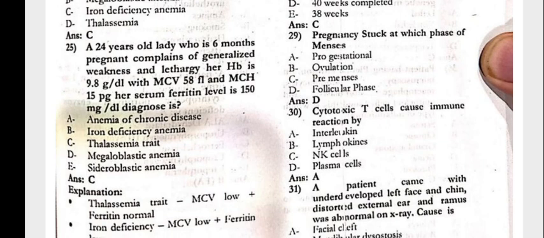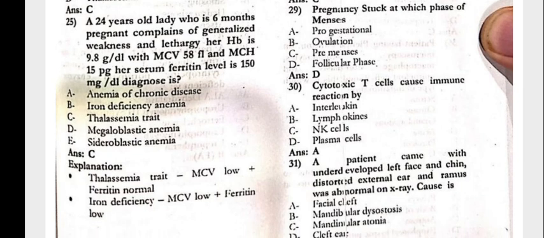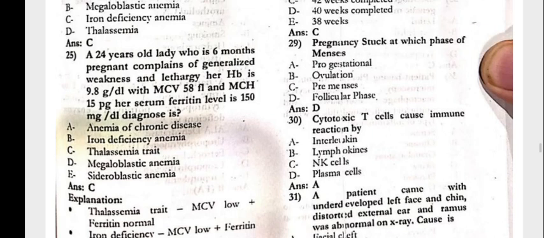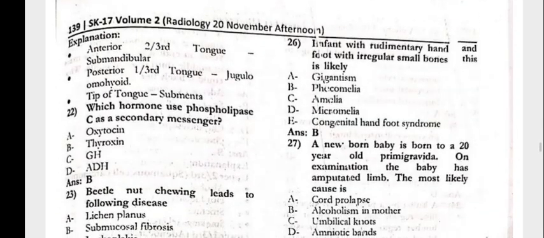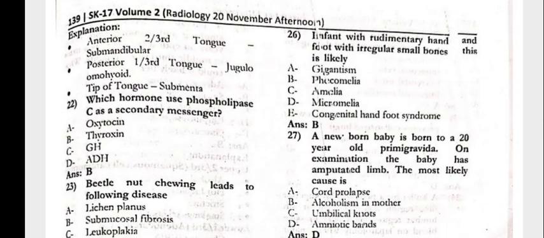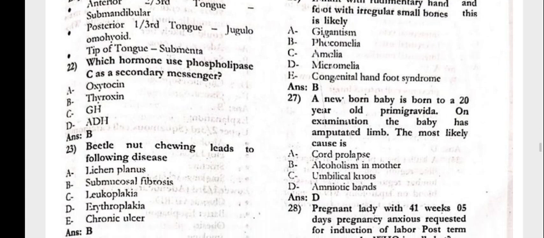24-year-old lady who is 6 months pregnant complains of generalized weakness and lethargy. Hb is 9.8, MCV is 58, and MCH 15. Serum ferritin level 150. Diagnosis would be the thalassemia trait. Next, 26, the infant with the rudimentary hand, the foot with the irregular small bones. This is likely the phocomelia.